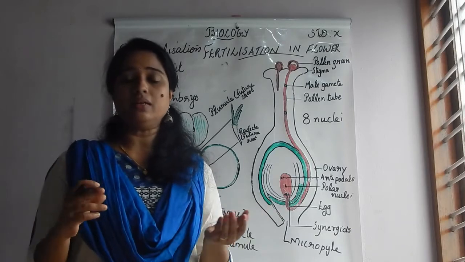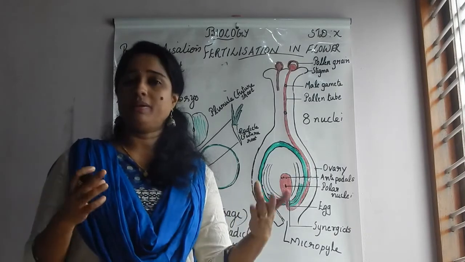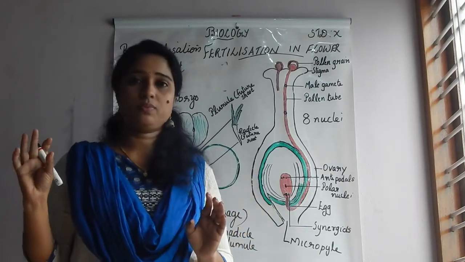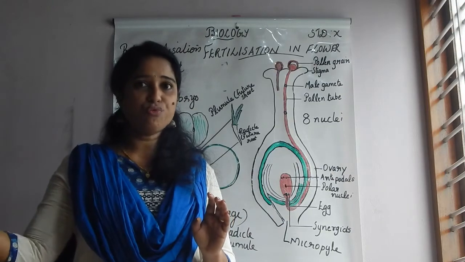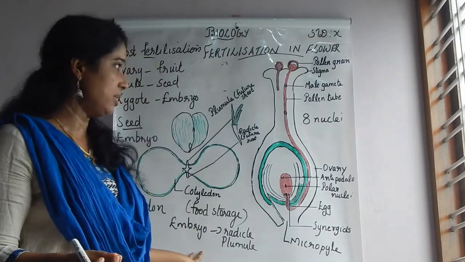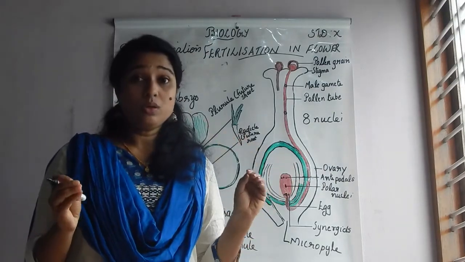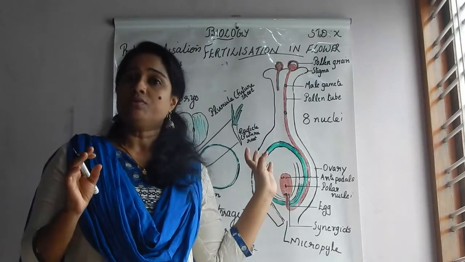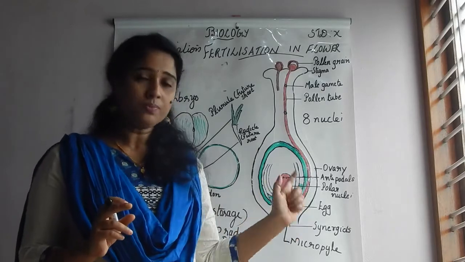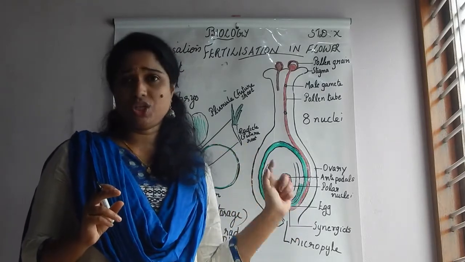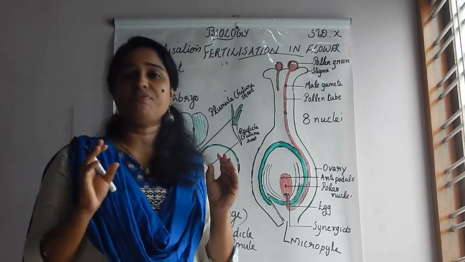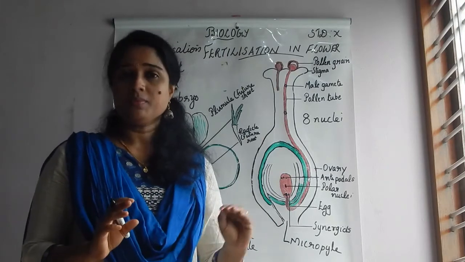So you couldn't see the sepal or petal. They all fall off when the flower changes into fruit. You can see only the ovary changes into fruit and the ovule changes into seed. Clear? And these are the post-fertilization changes. Hope you have understood the structure. Very important question for the examination. You should learn to draw the diagram also, especially the post-fertilization changes. You should know the structure of the flower, the male structure and the female structure. All are very important. Clear?